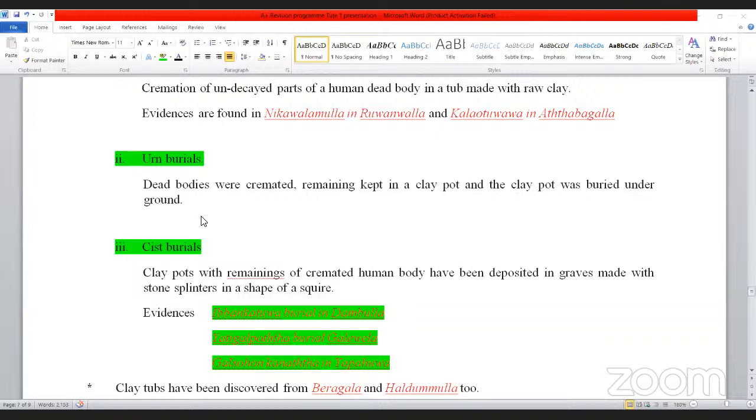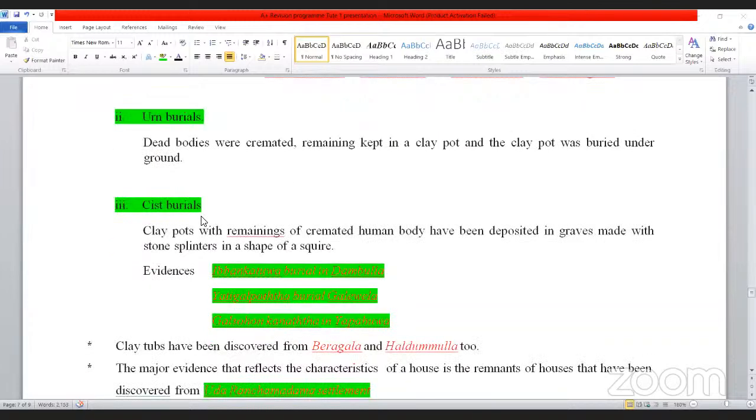Right. Now see, the major evidence that reflects the characteristics of a house is the remnants of houses that have been discovered from Mudarancha Madam settlement. I told you that they started constructing houses. Ruins of such a house had been discovered from Mudarancha Madam settlement in Ratnapur district. So we don't explain here the structure of the house and all those things.